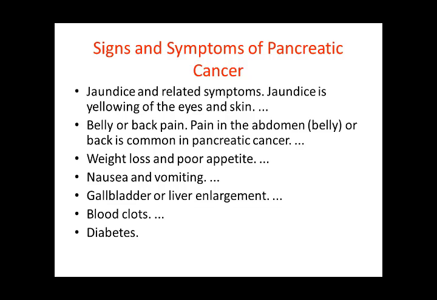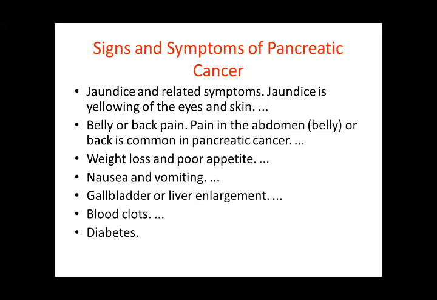Weight loss: cancer is a cause of weight loss because there is poor appetite, anorexia, nausea, vomiting. You cannot take much amount of food, so the patient loses weight. There is gallbladder enlargement and liver enlargement because of obstruction. There is retrograde flow of everything.